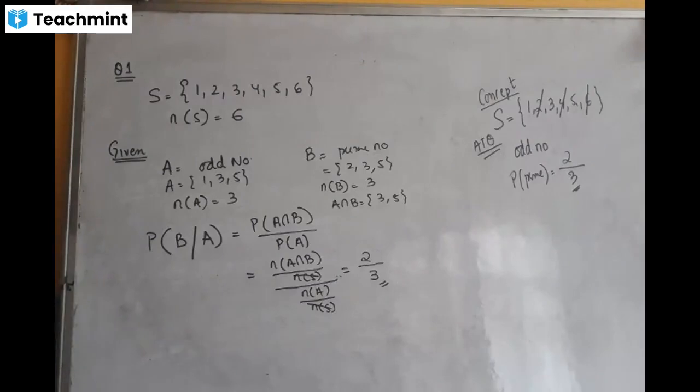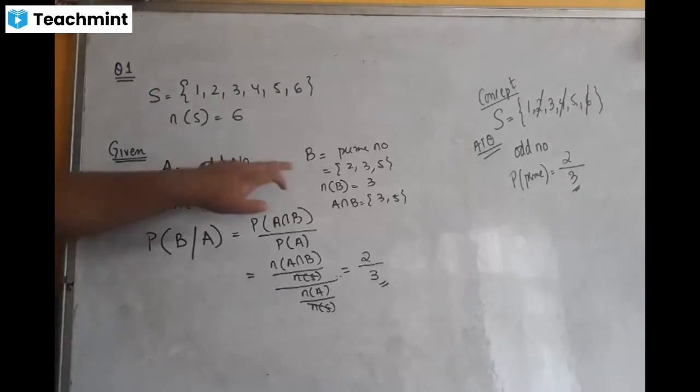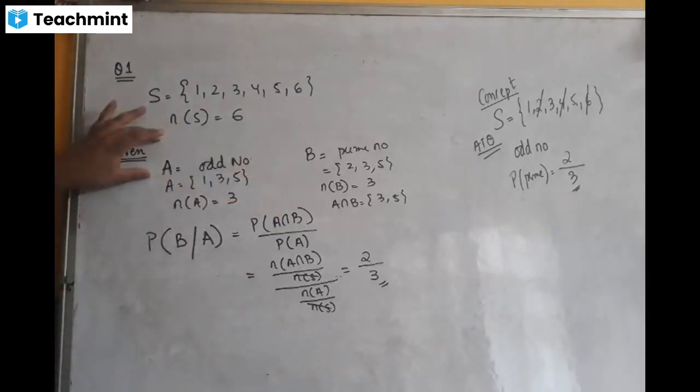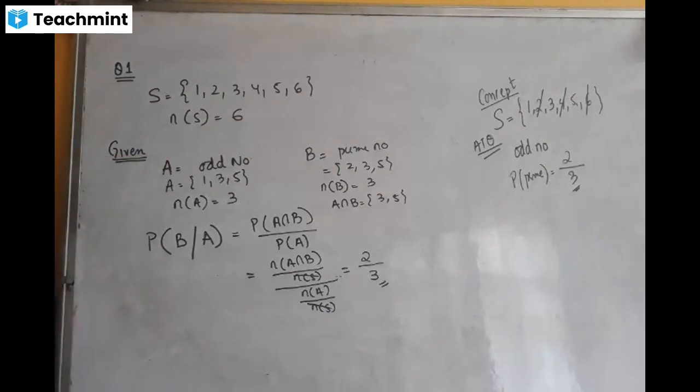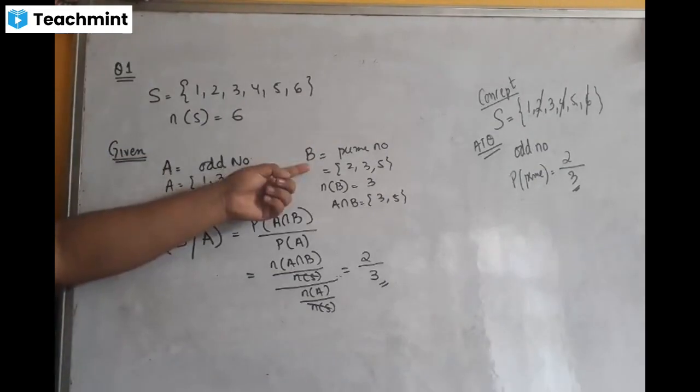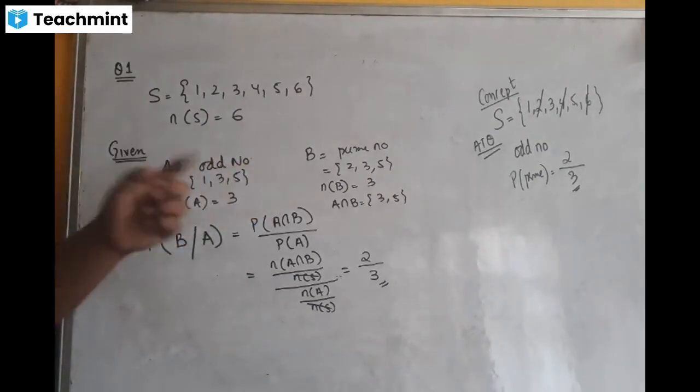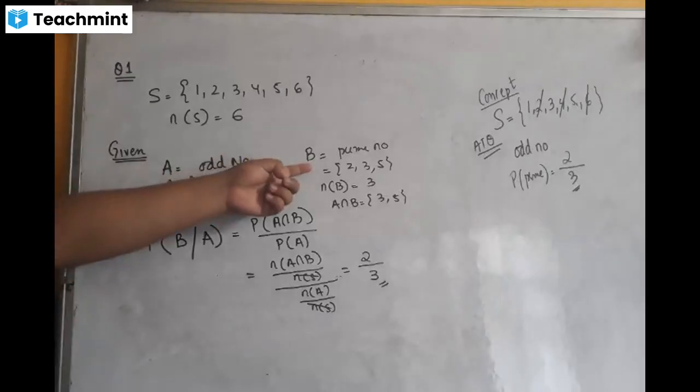Those who joined late, look at this first and get this concept clear. Conditional probability: when will you apply the formula on conditional probability? When there are two events A and B, one is given, that means they will say that it has already happened, and you have to find the probability of the other. So the definition of conditional probability says: probability of the event A under the condition that the event B has already occurred is probability of A given B. But here, probability of B has to be found under